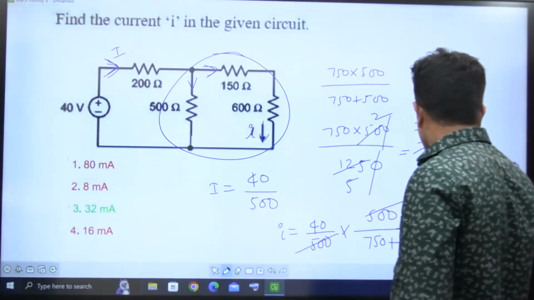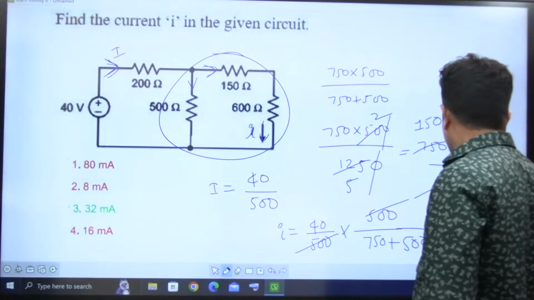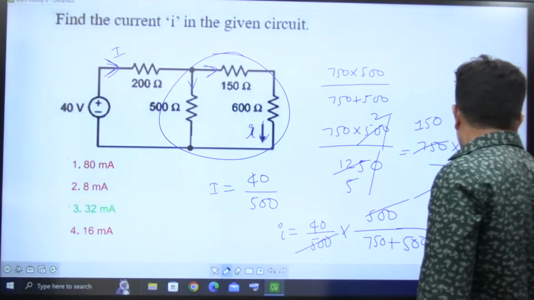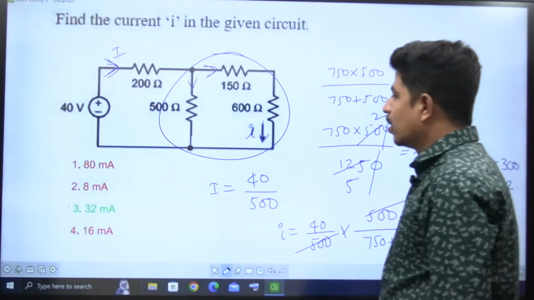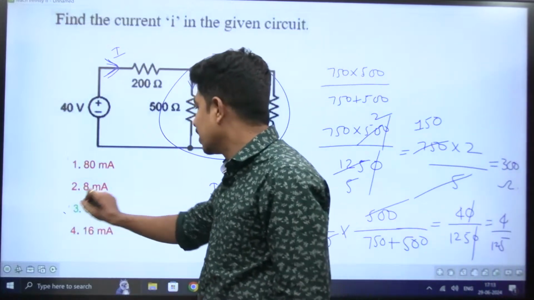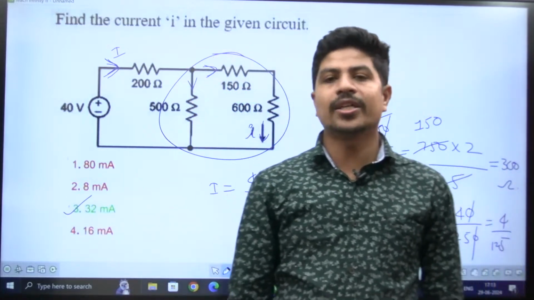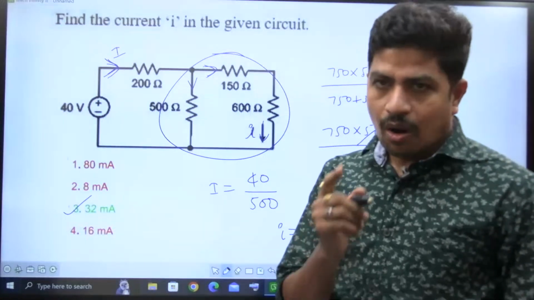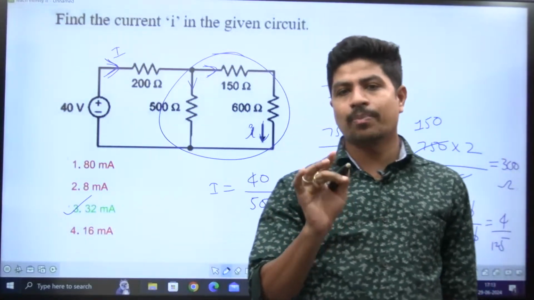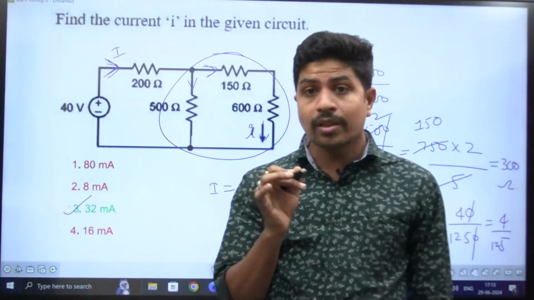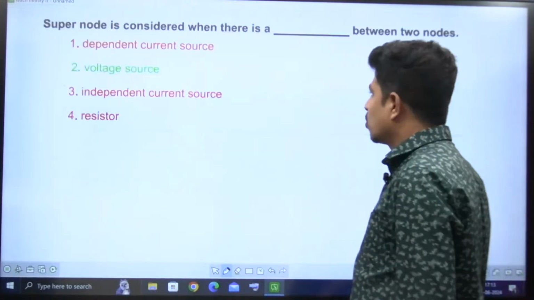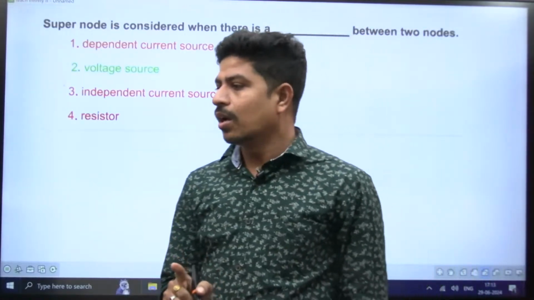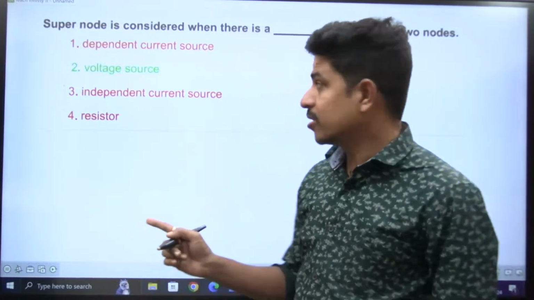500 gone. So it is 40 divided by 1250. So it is 4 divided by 125. That is 32 milliamperes. See, all the questions are one-step or two-step questions, including the simplification. That much easily that fellow given. So in the next paper also we can expect questions of the same level, not any higher level than this.